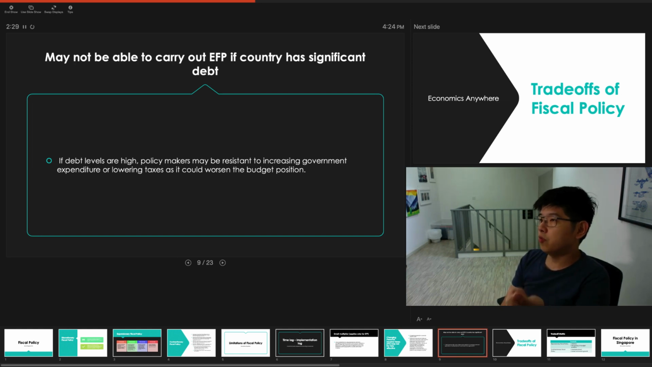If you want to carry out expansionary fiscal policy, many countries in the world today have very high debt. If they have a significant budget deficit, that means they have to finance the increase in spending through borrowing. But if the country has already borrowed significantly and already has very high debt, any increase in government spending will lead to a worsening of the budget position. And a worsening budget position means you have to borrow even more. And at some point at a later time, you have to repay this debt with interest payments.